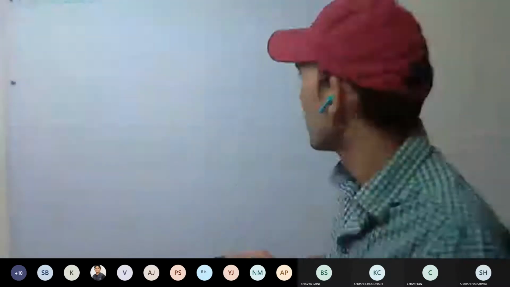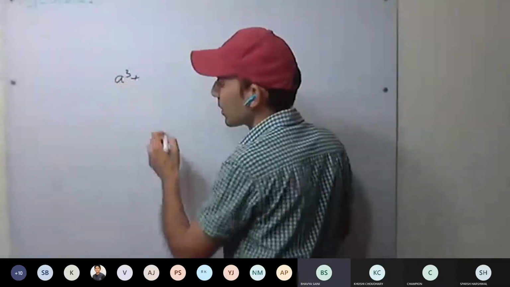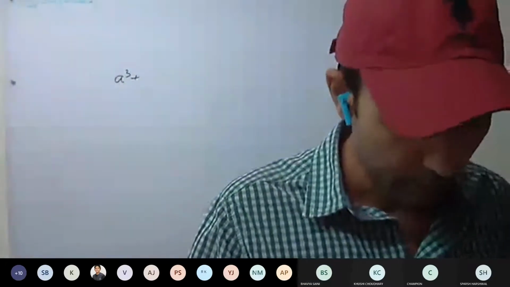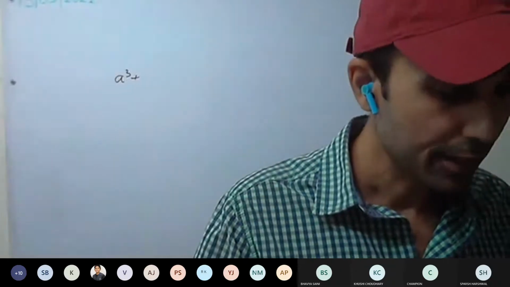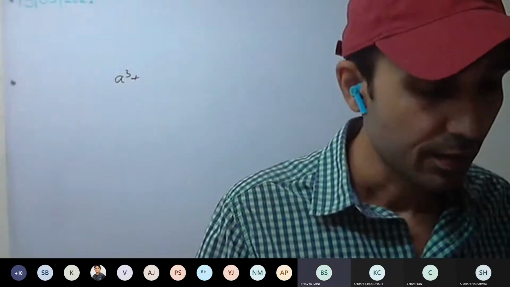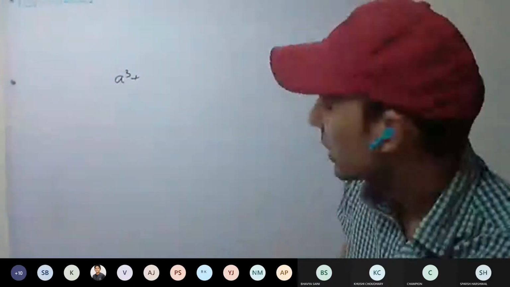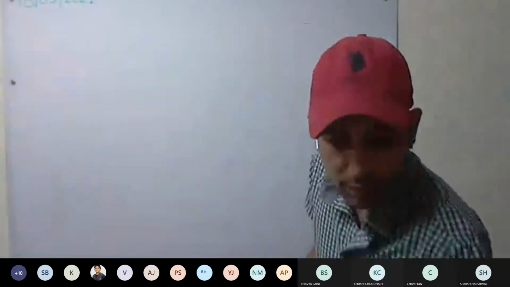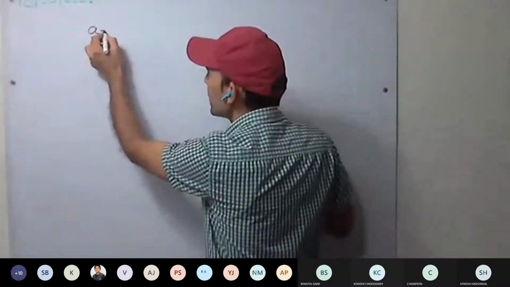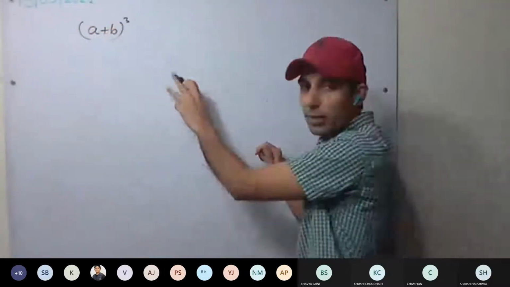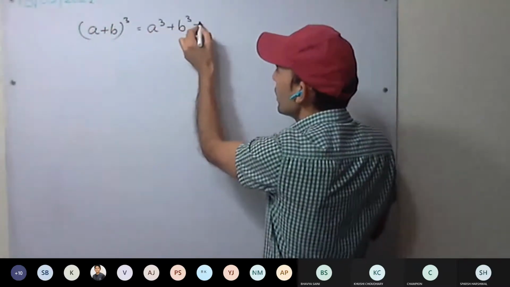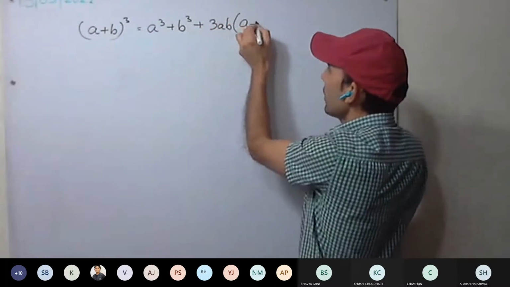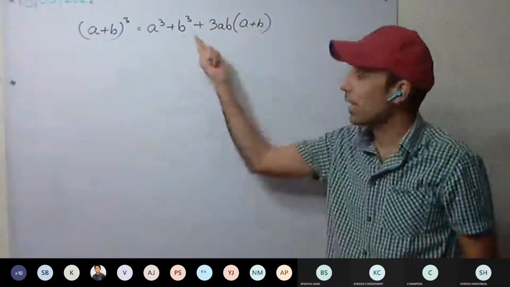Okay, where are you talking about? Page number 58. Those written in red. Yes, sir. Okay, see here. We have to remember this identity, A plus B the whole cube. We have solved it as well. How did we get it? A cube plus B cube plus 3AB into (A plus B). You have got this one. This identity you have to remember.